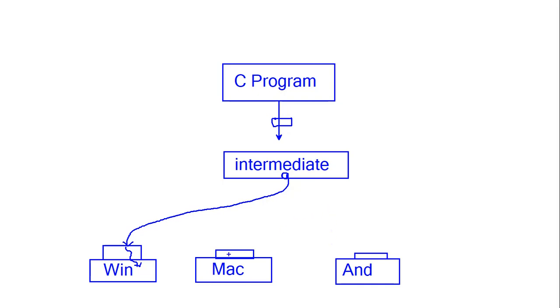Similarly, the layer over here will take the same intermediary code and recompile it to an instruction that is understood by the Mac OS. In the same way, your intermediary code is taken up by this layer over here and it converts it into Android. Now, what is the advantage that you get with this option?